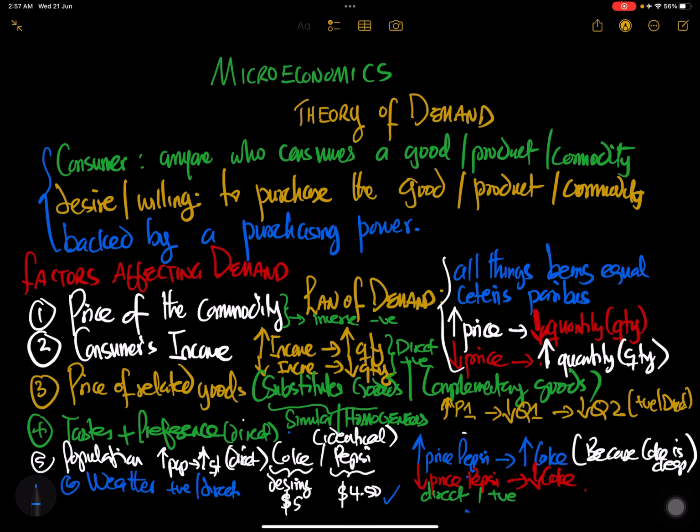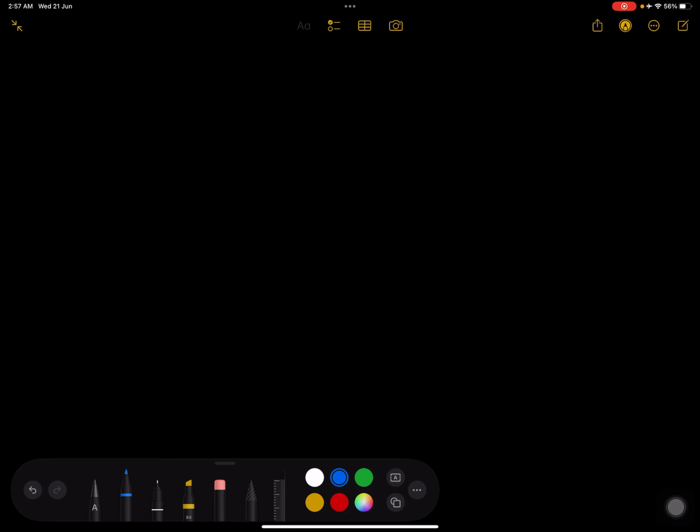All right. Now, I've given you some factors, about six of them. We are going to quickly look at the demand curve. I think we should end here. I'll come back again and then we'll look at the demand curve, why it is downward sloping and not upward sloping, and then we're going to make little comments and discussion on that.